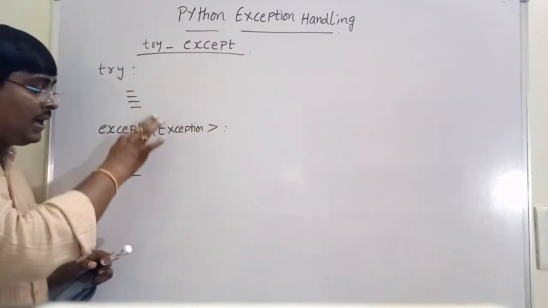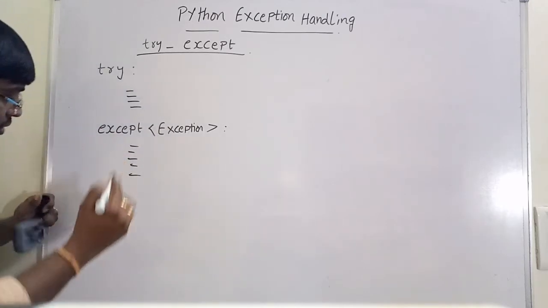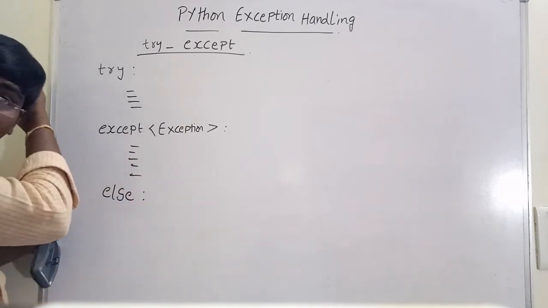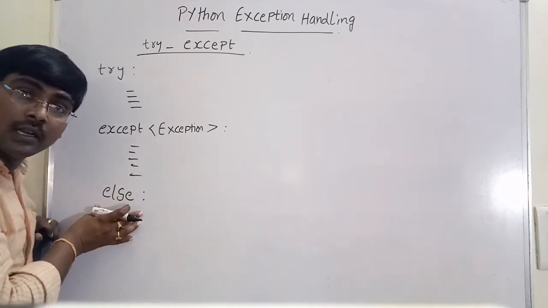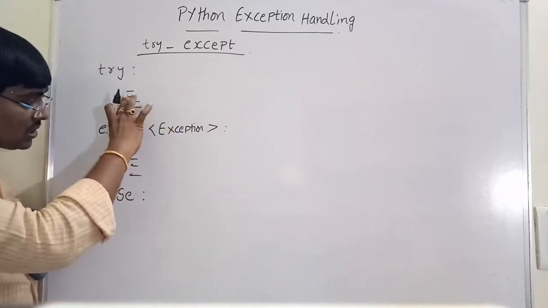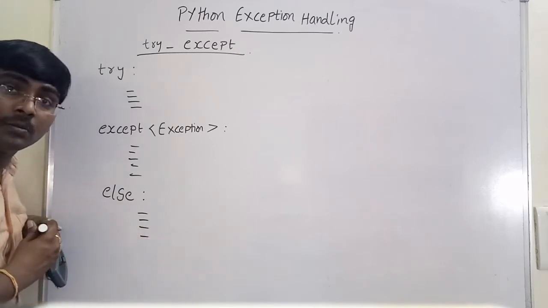Along with the try and except, it is also possible to use an else block. It is not compulsory, it is optional. Try and except are compulsory. Along with try and except, it is possible to use the else block also.